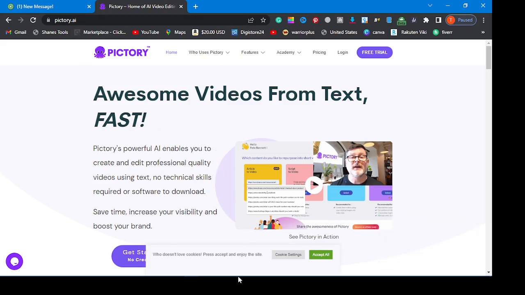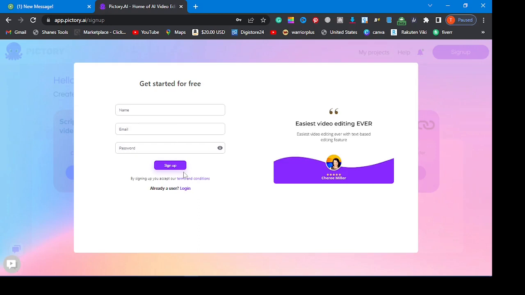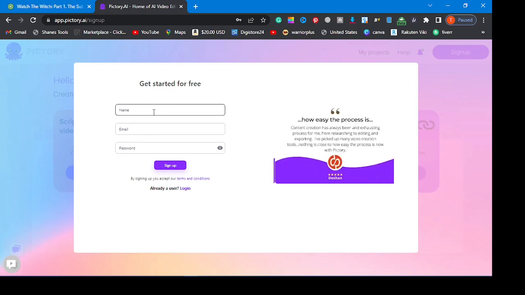So how do you do this? Click the link in the description below. You will end up here. So what you just need to do is hit this free trial right here. Give it a while, it's loading. Just put your name, your email and your password right there and hit sign up. Once you've done that, we're going to end up on their home page.